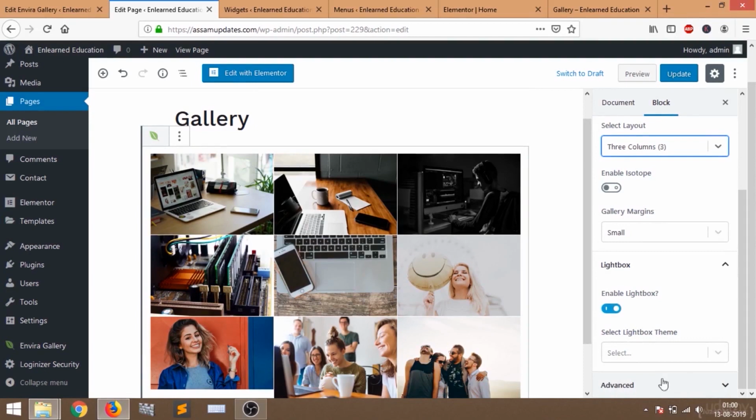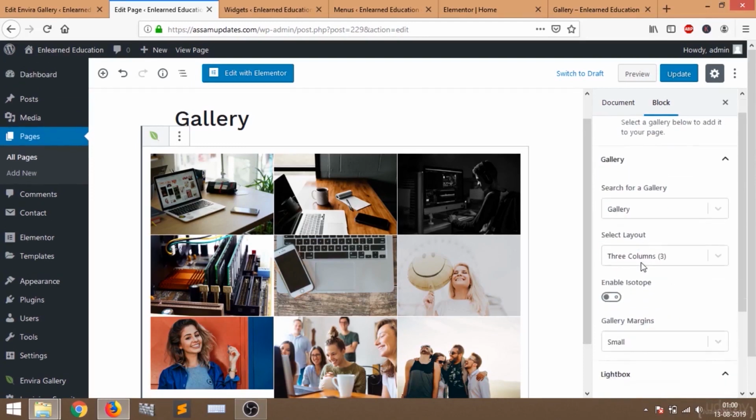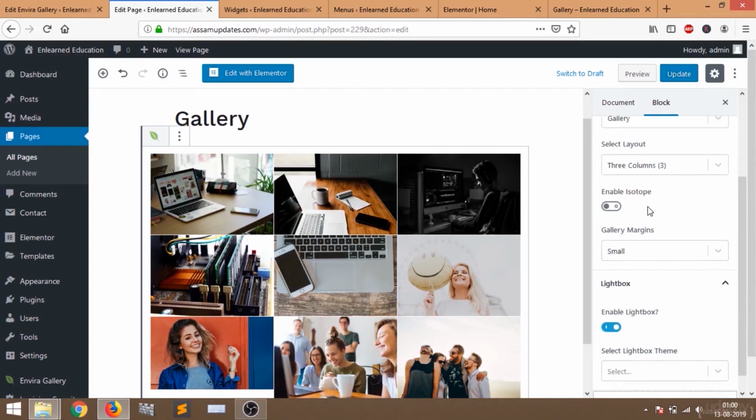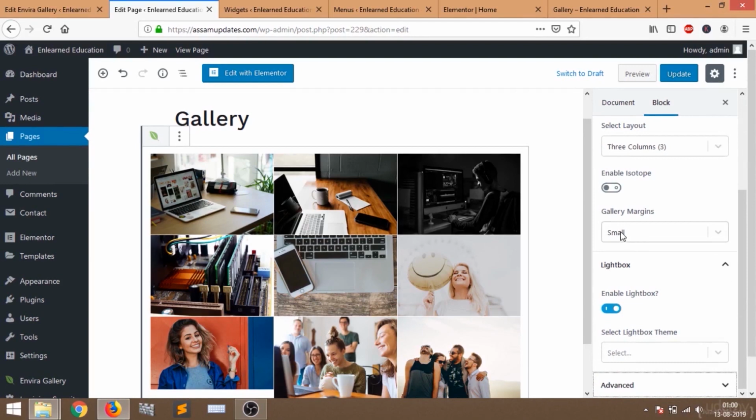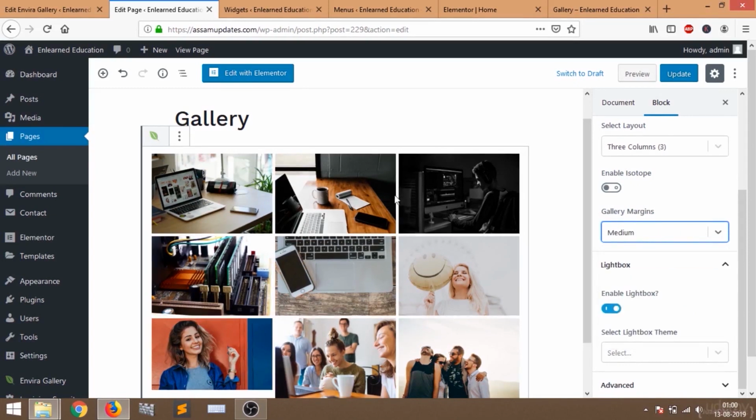Let's go to advanced here. Here you can add additional CSS. I'm not going to put any additional CSS. Let's see what the other options are. Here you can see gallery margins. This is small, so if you put it medium, then there is a gap.